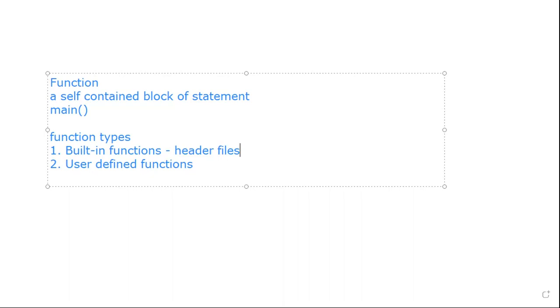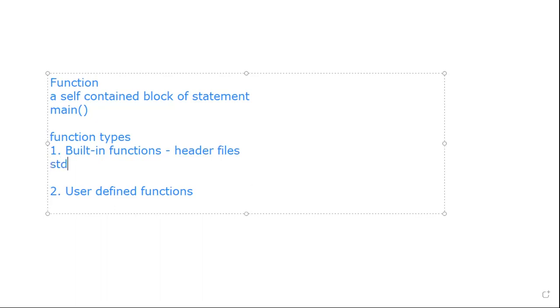So built-in functions are the functions which are available along with the software, and those functions are in the header files. We have standard input output functions, mathematical functions, character functions, string functions, and so on. If you want to utilize a function in the program, we have to include its header file. They may have parameters, they may not have parameters. Let us see a few functions which come into the built-in functions category.